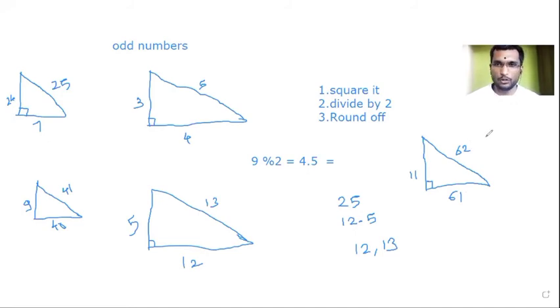Okay. So square it, divide it by 2 and round off. Okay, 61 and 62. Sir, answer is 60 and 61, no? Oh, 60, 61. Sir, because we get 60.5. 60, 61. Writing mistake. Okay.